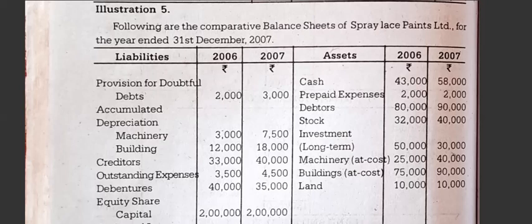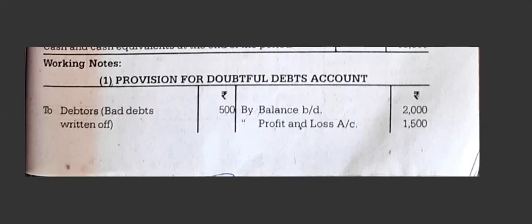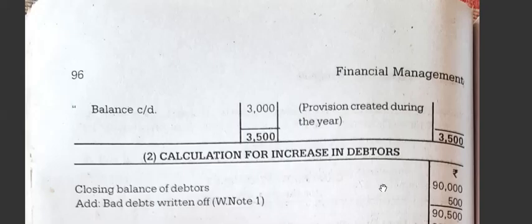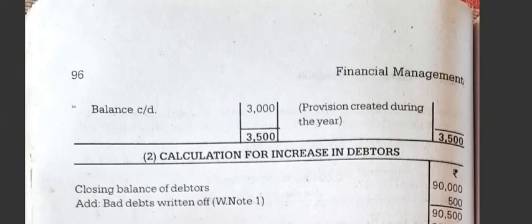See here, bad debts written off to debtors account, that is 500 rupees. So this is a provision created. Now balance. This is the bad debts written off. This is a balancing figure. You will get 500 rupees.